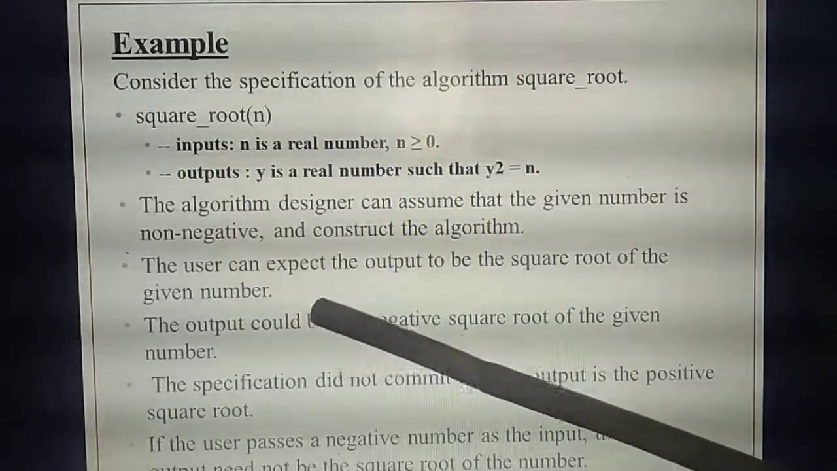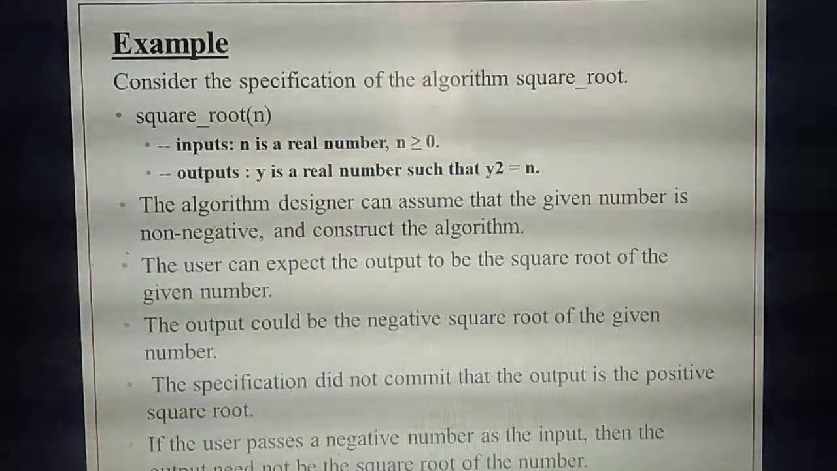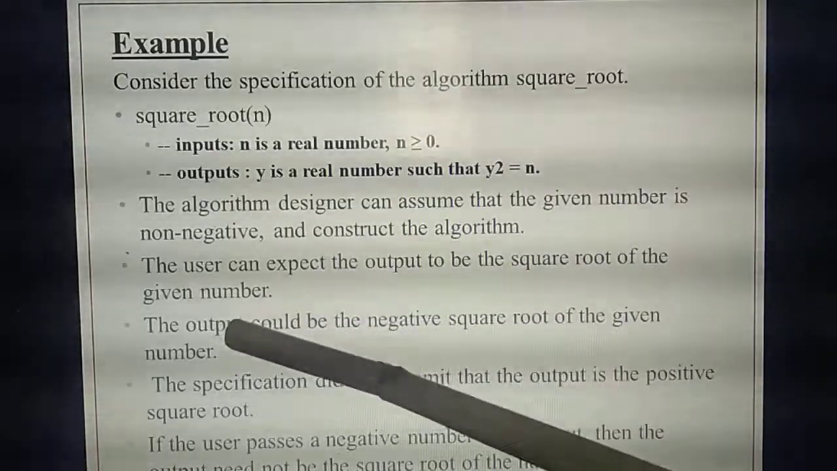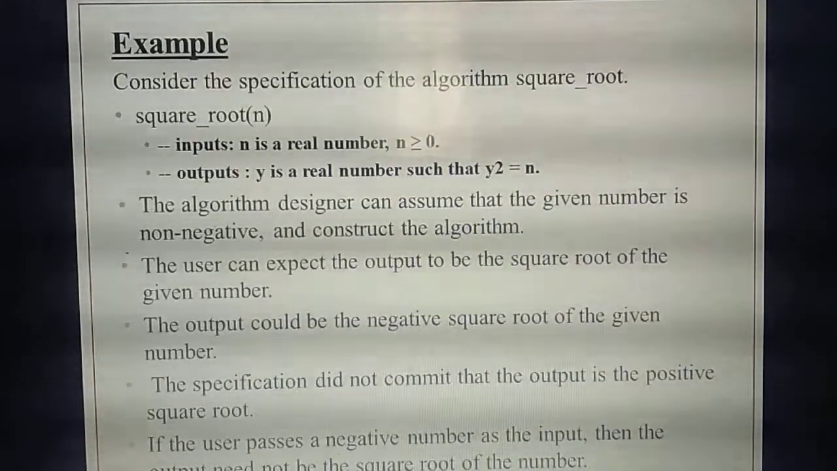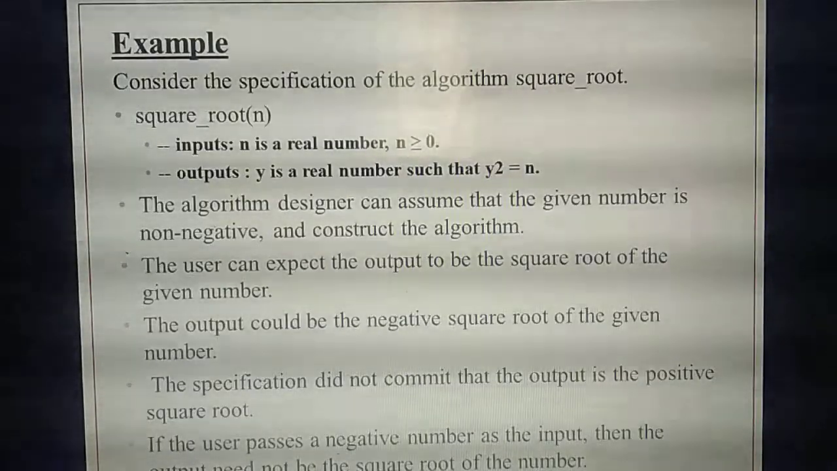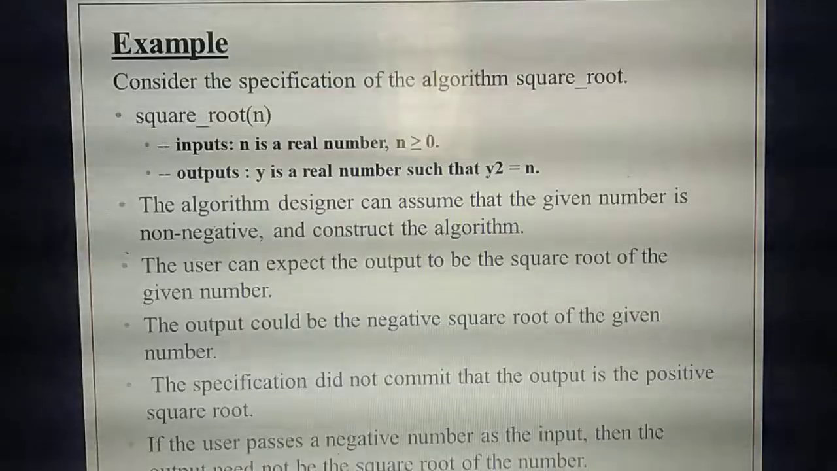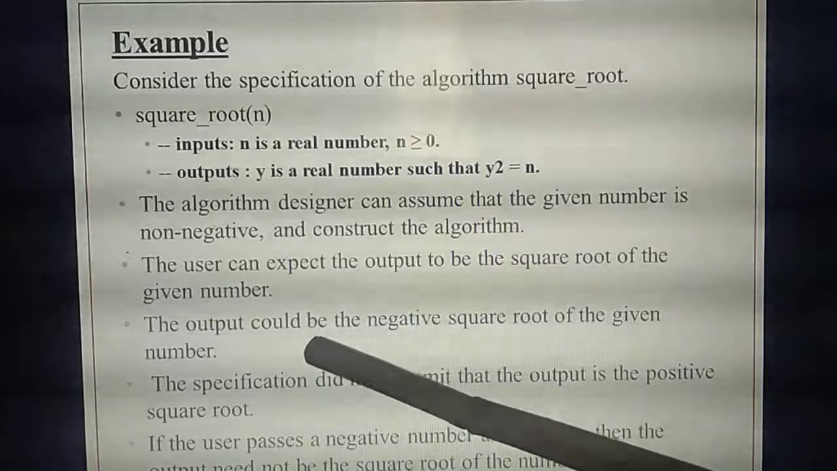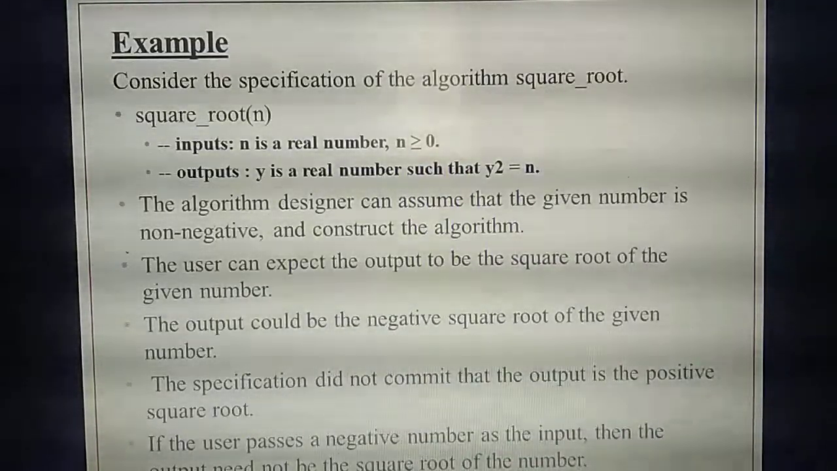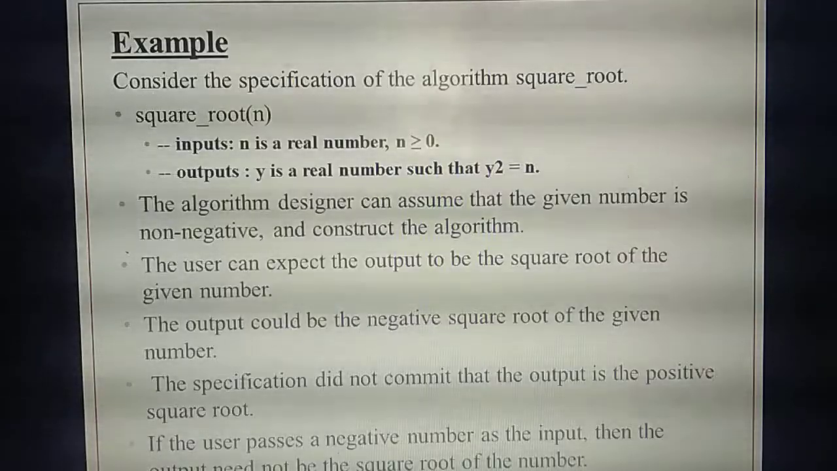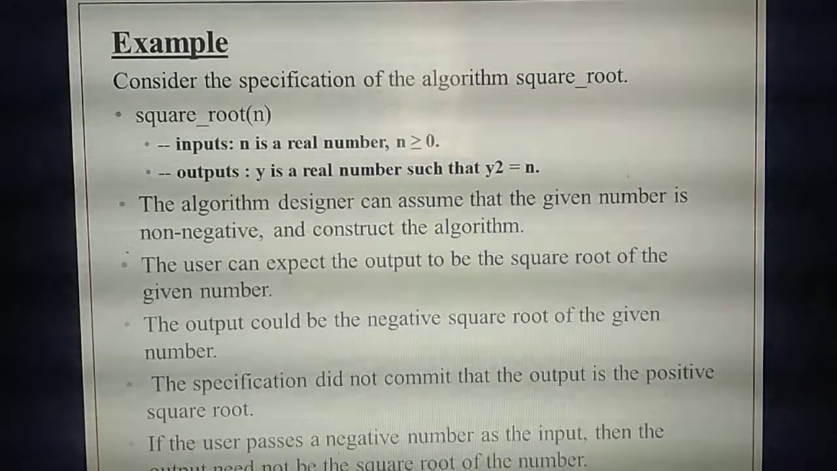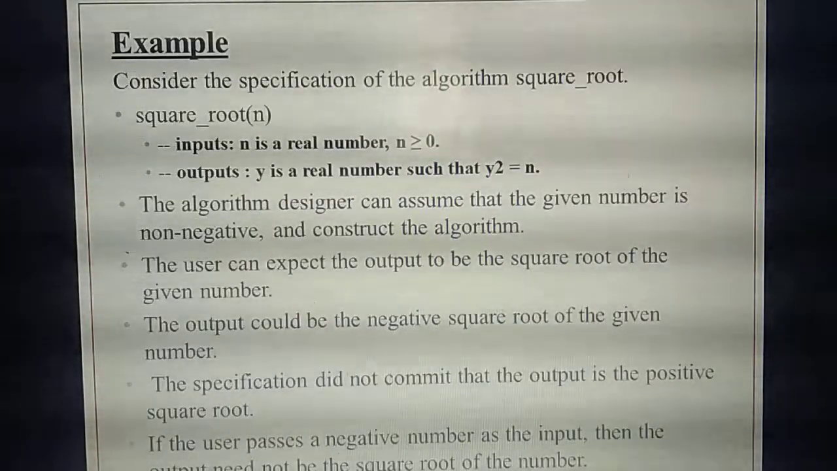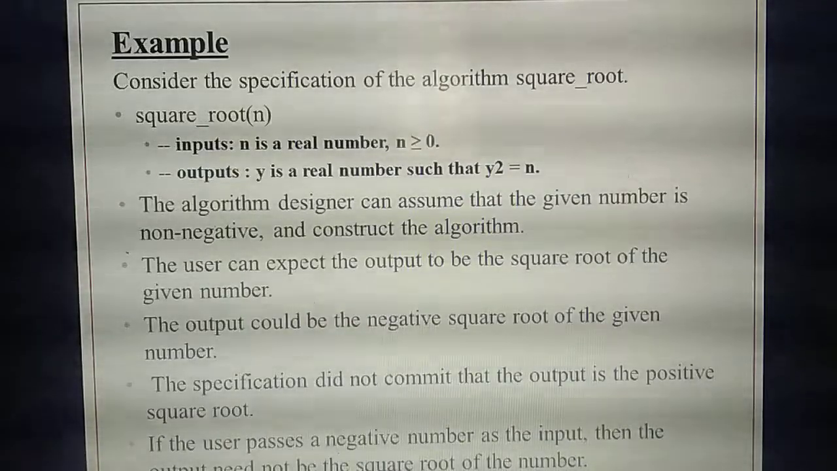Then what's the user expectation? The output for the given number. You need to get the answer, isn't it? So the user is expecting the square root as output. Whatever number you are giving, you need the square root of that number. That's the expectation of the user. The output will not be a negative number, because first itself you are giving a non-negative number. If you are giving a positive number, you will get the output also as a positive number.